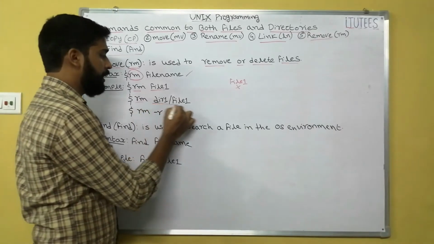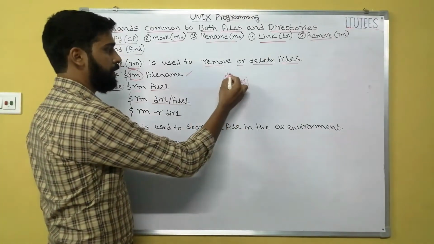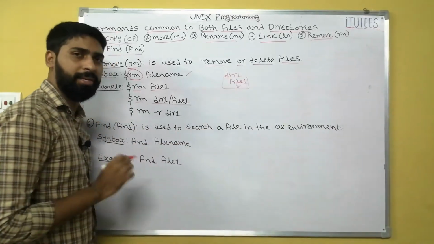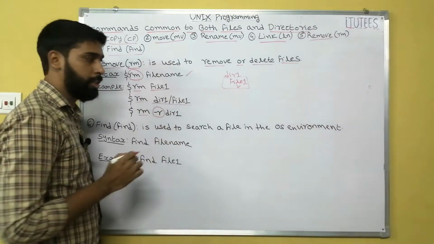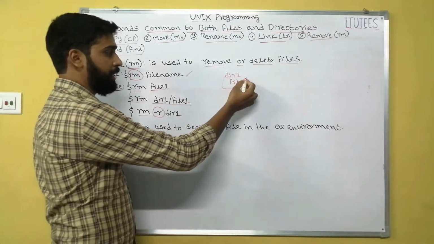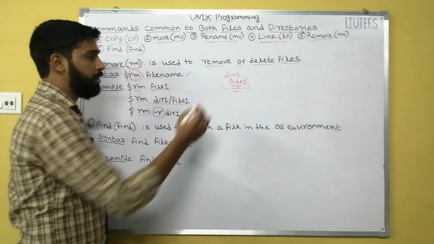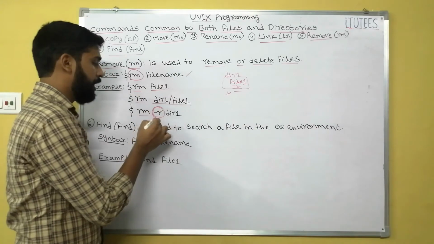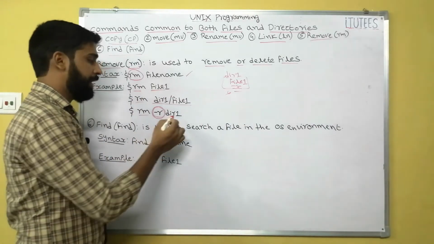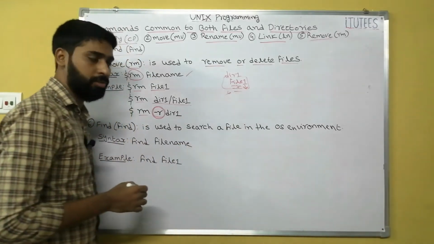Similarly, rm dir1/file1 means file1 in directory dir1 will be deleted. Similarly, if directory dir1 contains any files, then we cannot remove or delete this directory. How can we delete it? With hyphen r: rm -r dir1, which means all the files are deleted recursively.